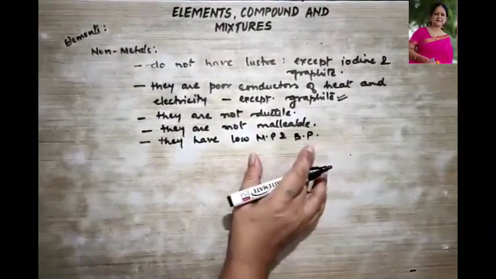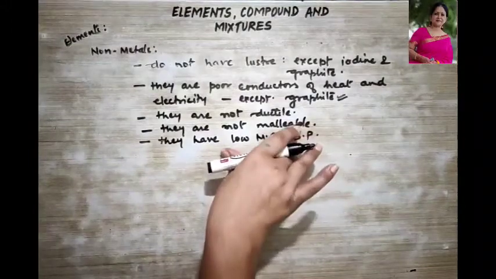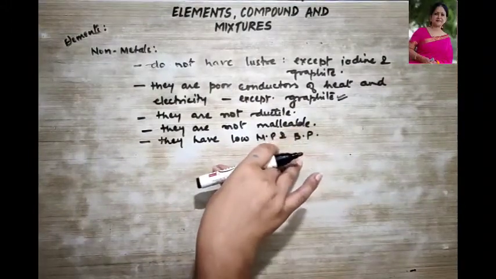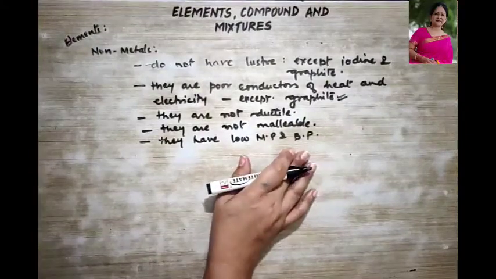Now why do they have low melting and boiling point? The reason is that they do not have strong intermolecular forces between them. Therefore they have low melting and boiling point.